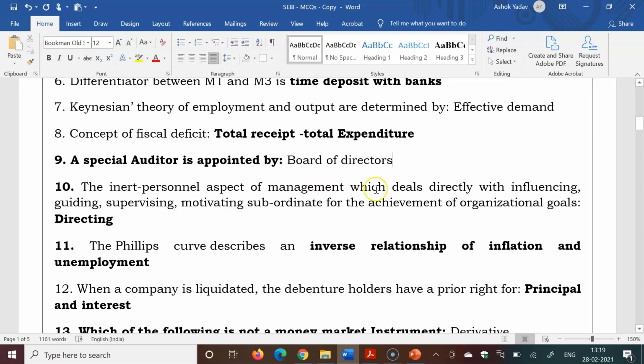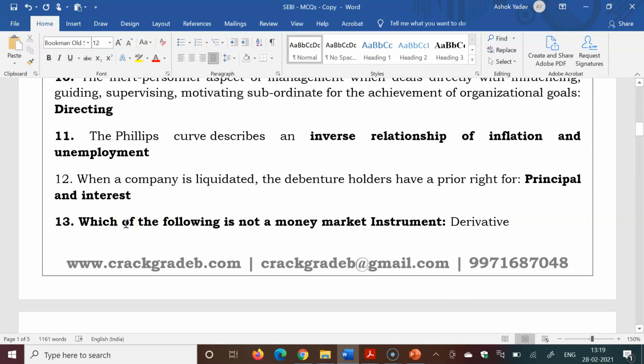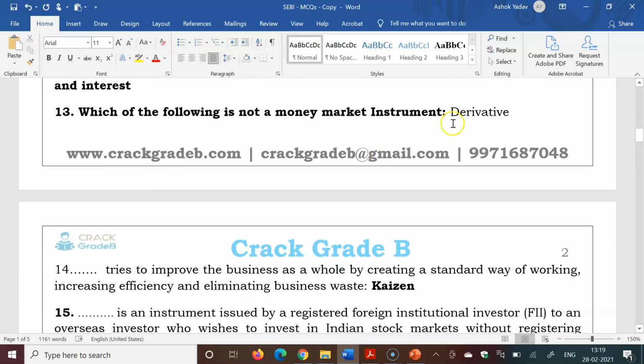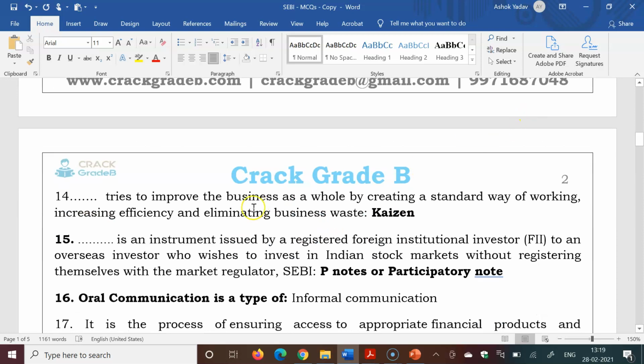Interpersonal aspect of management, which deals directly with influencing, guiding, supervising, motivating subordinates for the achievement of organization goals. So directing. Next question, the Phillips curve describes the relationship. The Phillips curve describes the inverse relationship of inflation and unemployment. This was a simple question. When a company is liquidated, the debenture holders have a prior right for principal and interest. Which of the following is not a money market instrument? Derivative is an easy question.